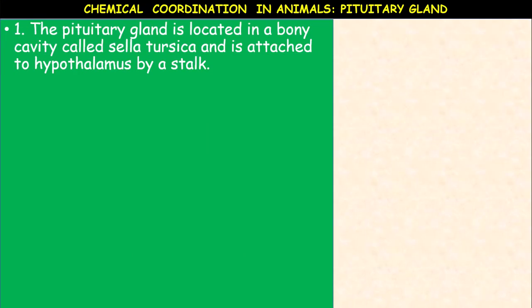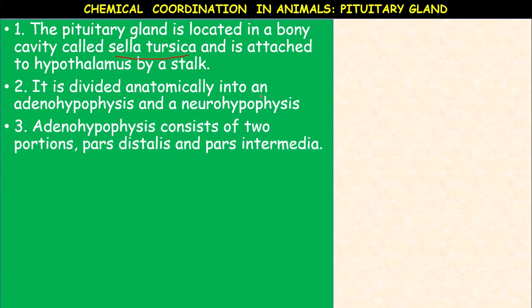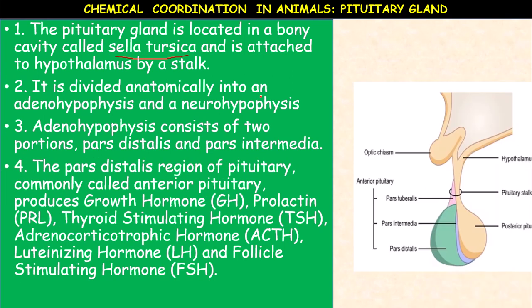The chemical coordination in animals, about the pituitary gland. The pituitary gland is located in a bony cavity called sella turcica and is attached to the hypothalamus by a stalk, the pituitary stalk that is called. It is anatomically divided into two parts, that is adenohypophysis and neurohypophysis. The adenohypophysis consists of two portions, pars distalis and pars intermedia. So you can see the diagram here.